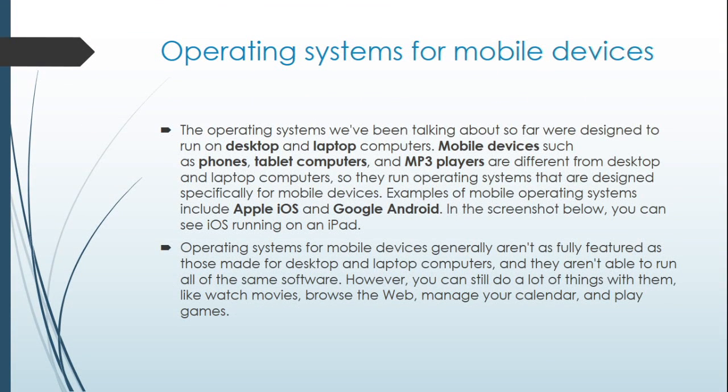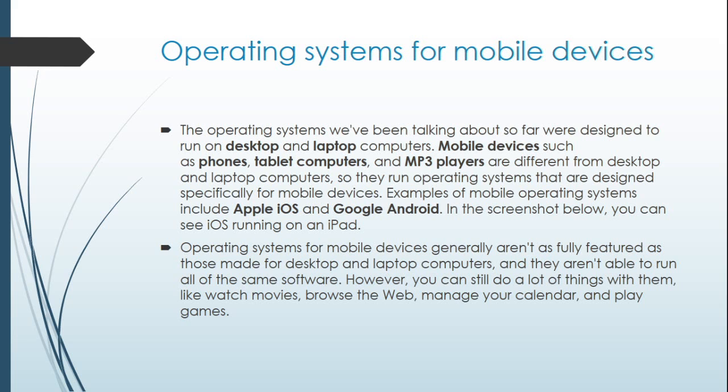Operating systems for mobile devices. The operating systems we've been talking about so far were designed to run on desktop and laptop computers. Mobile devices such as phones, tablet computers, and MP3 players are different from desktop and laptop computers, so they run operating systems that are designed specifically for mobile devices. Examples of mobile operating systems include Apple iOS and Google Android. In the screenshot below, you can see iOS running on an iPad.